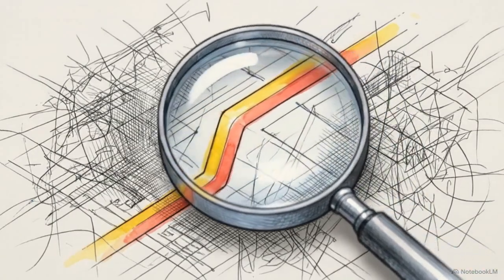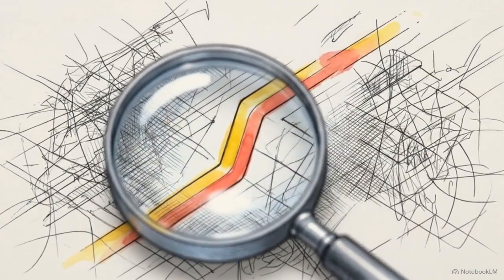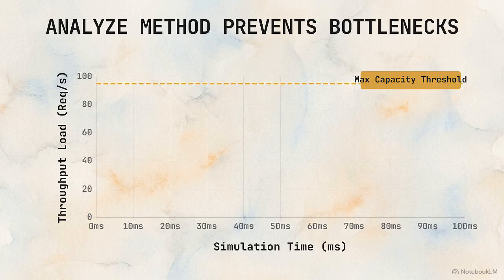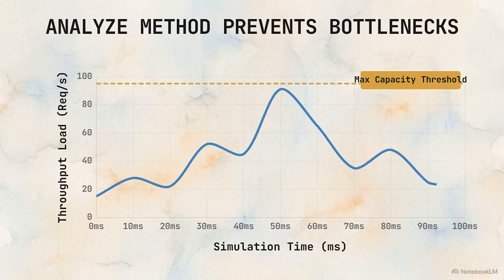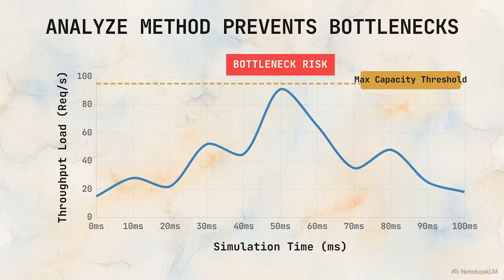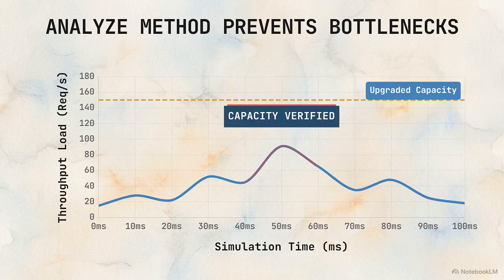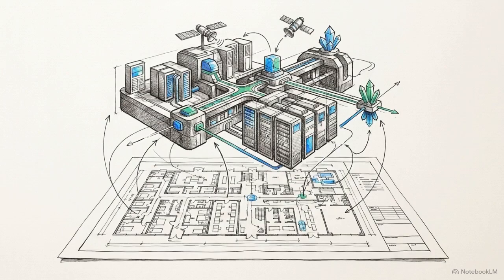Next is the interpret method. This is the critical translation step. It applies semantic legends and visual filters, so both a lead engineer and a non-technical CEO can read the exact same diagram and extract the information they need without confusion. Finally, the analyze method subjects the generated views to quantitative evaluations, like queuing network simulations, to prove the system won't bottleneck before a single line of software is actually coded. These 3 view methods turn static diagrams into a verifiable active engineering lifecycle.